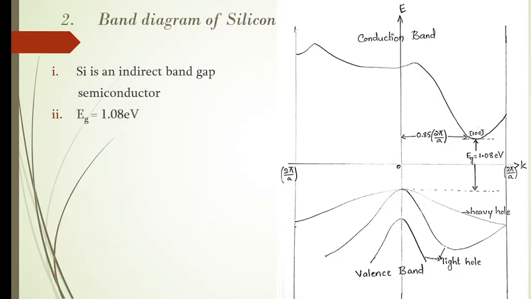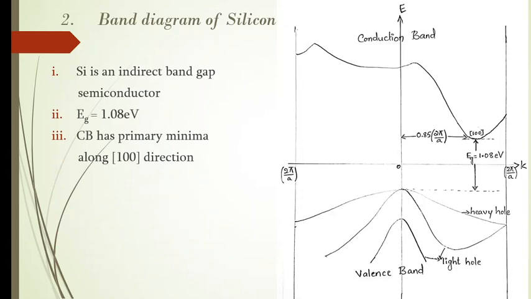Then coming to the energy gap, silicon has an energy gap equal to 1.08 electron volts. Generally we take it as 1.1 electron volt, but exactly it is 1.08 electron volts. So the energy gap, we know, is the energy difference between the maximum of the valence band and the minimum of the conduction band. So next, the nature of the conduction band.